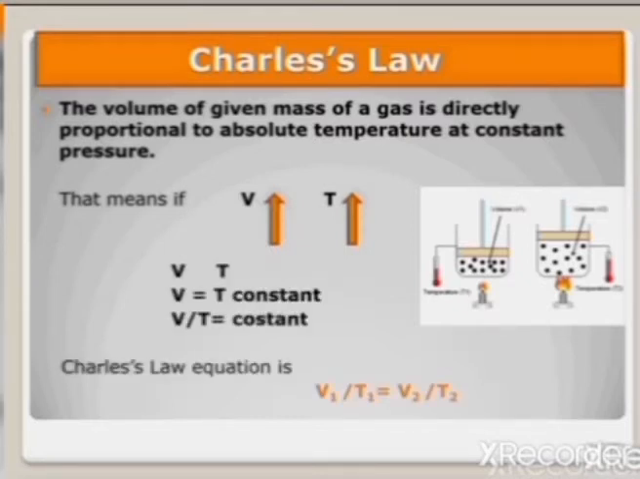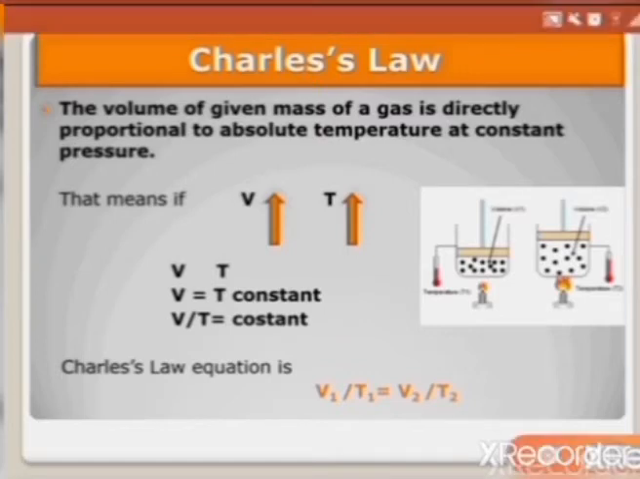So mathematically we can write V is directly proportional to T. V is equal to constant times T, and if we divide V by T, then a constant value should come. In most of the cases, Charles' law is used to compare two situations, before and after. Therefore, we can write V1 over T1 is equal to V2 over T2.